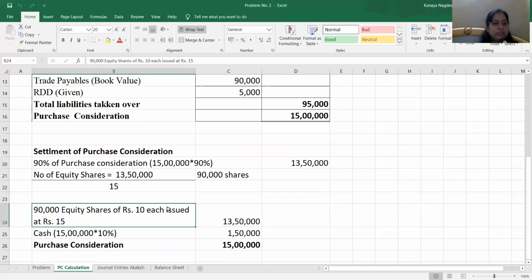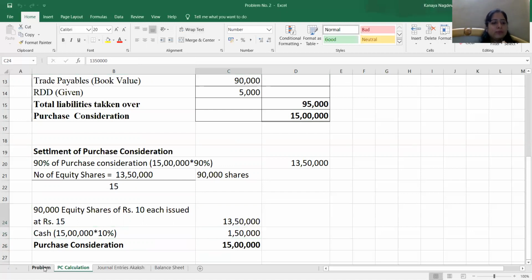90,000 equity shares of 10 each issued at rupees 15, that is 13,50,000, is given in the form of equity shares, and 10% of the PC we calculated, 15 lakh, is given in the form of cash, that is 1,50,000. So our purchase consideration is 15 lakh. This is a very simple calculation.